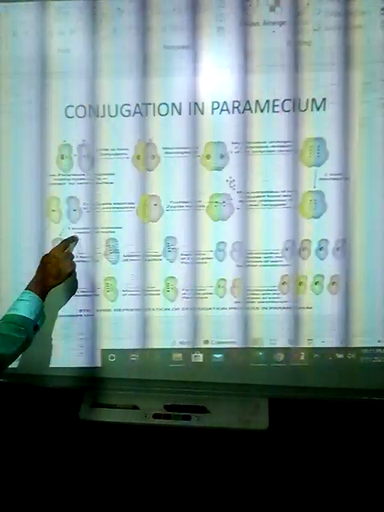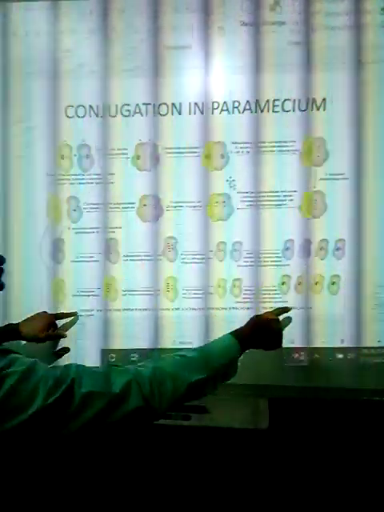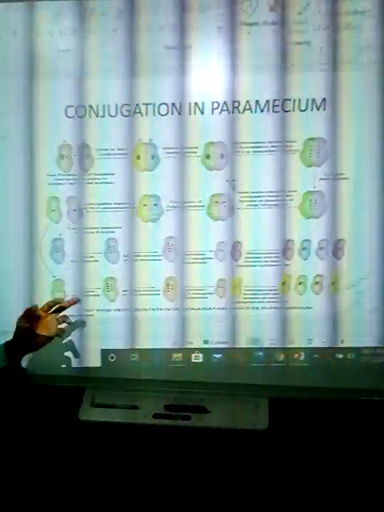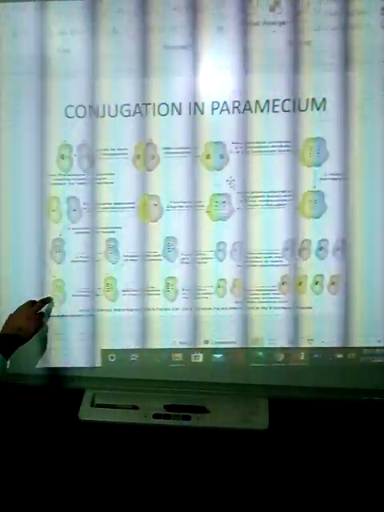So successive division produces 8 nuclei, this and this, and all of this. It goes through all this process until you have this and this. One coming from the micronucleus and the other coming from what? Macronucleus. Okay, the same thing.